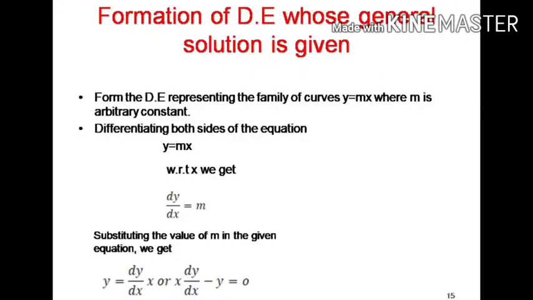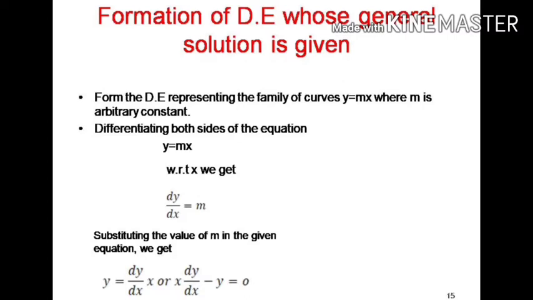Now, how do you form the differential equation when the general solution is given? The solution of differential equation is a function. So, for a given function, how do you form the differential equation? Observe here, in this I have given you one question, y is equal to mx. You have to form the differential equation for that. So, how do you form it?